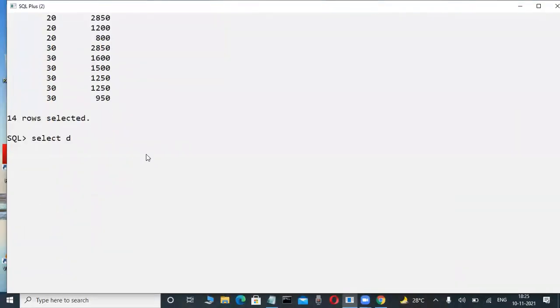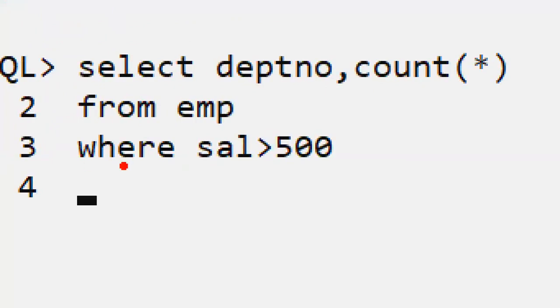How can I select the department number, comma, count star, with group by reports? That is better. From EMP, now where: suppose I want to retrieve only some rows, where salary is greater than 5,500.